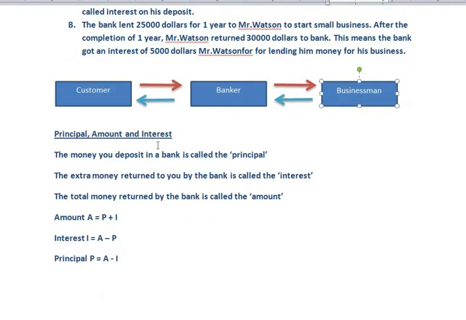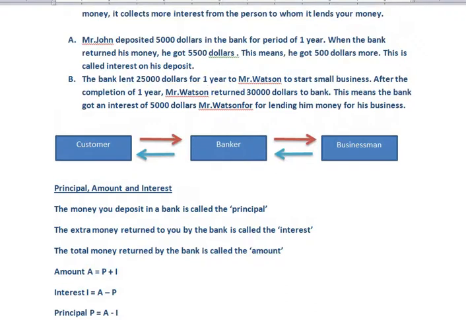Here it's very important to explain a few major terms in this particular domain: principal, amount, and interest. Guys, see, the money you deposited in a bank is called principal. As per the above-mentioned example, Mr. John deposited $5,000. So the deposited amount here, in this particular case 5,000, is the principal. What is principal? The amount you deposited in a bank is called principal.